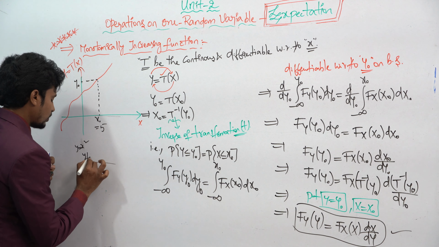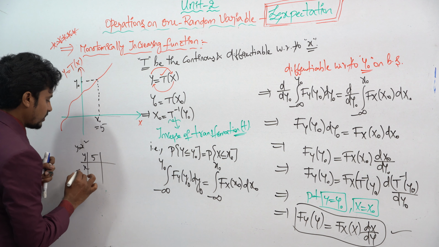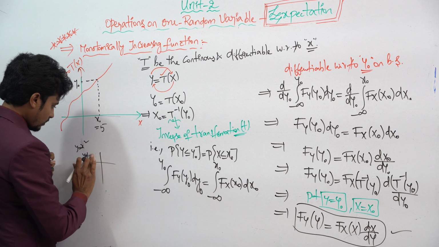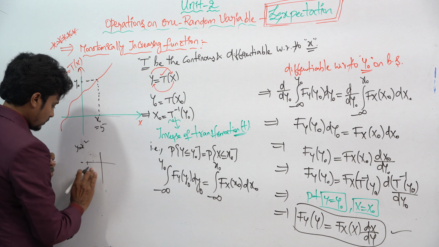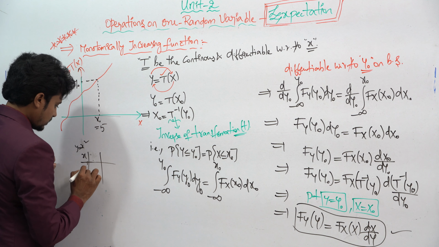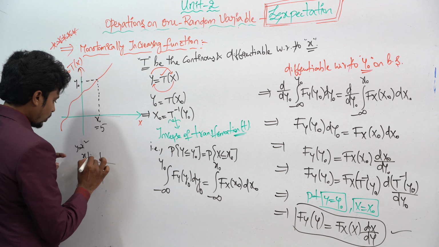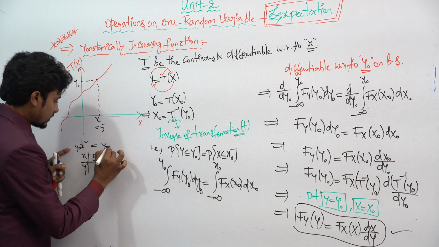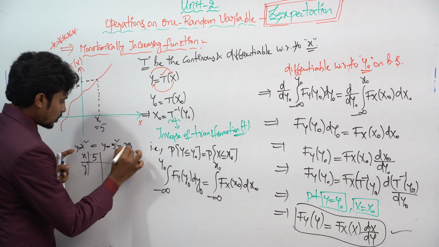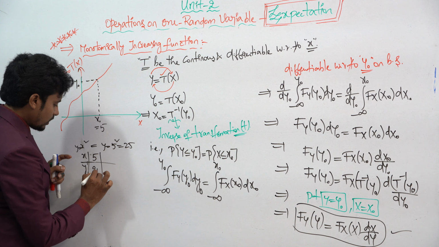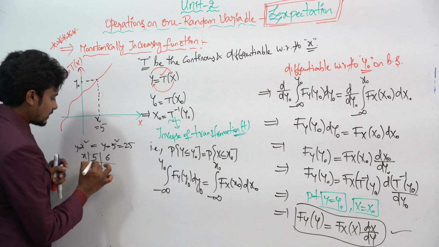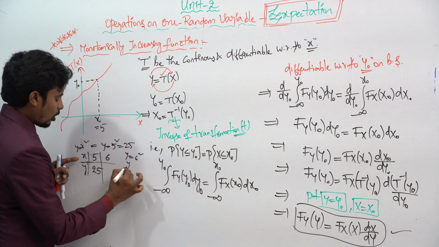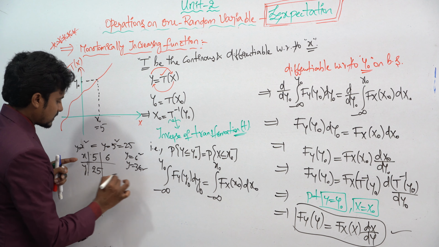So for example, if I take x equal to 5, how much will you get for y? y is equal to 5 square, that is 25. For example, if I take x equal to 6, then y is equal to 6 square, that is 36.